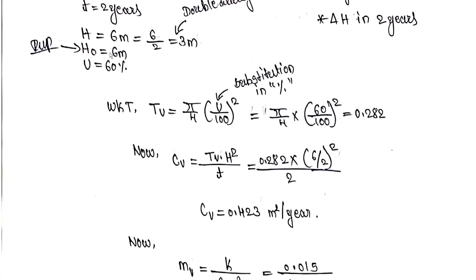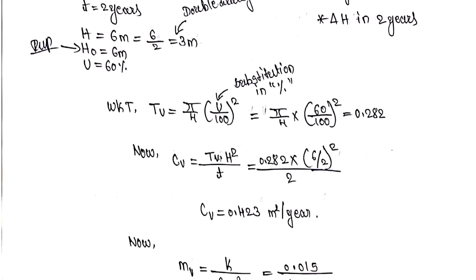So H naught is equal to 6 meter. I have marked it as important. U, we have to substitute in percentage. So I have said it as a percentage. So 60 divided by 100 whole square, and we get 0.282 as the value for TV.